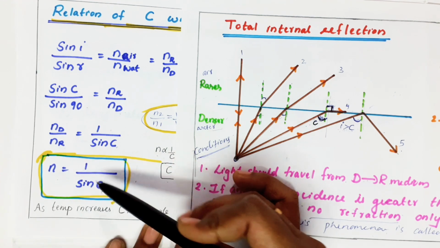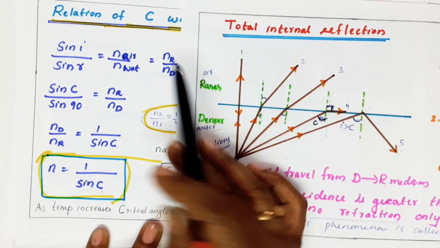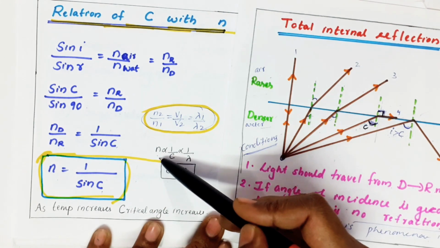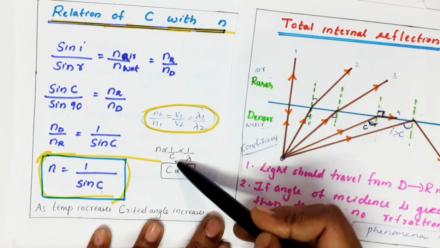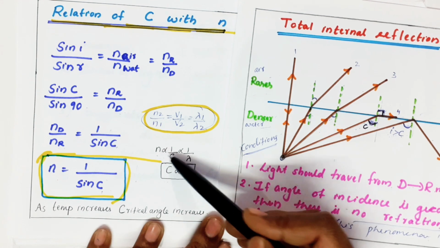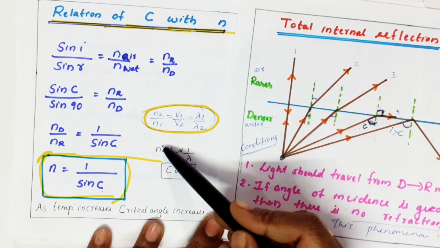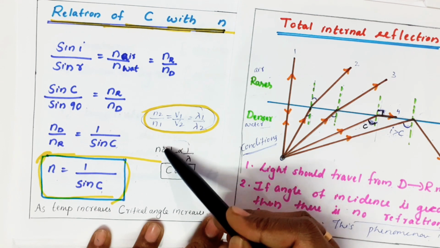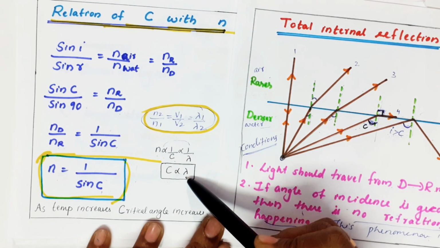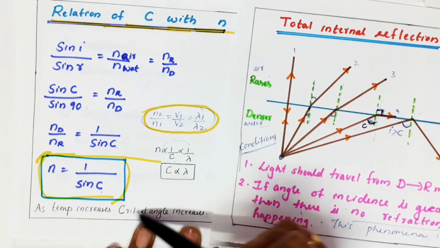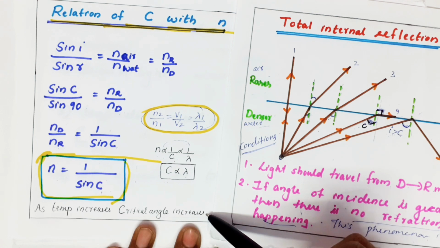This equation has a lot of physical significance. First one, critical angle and refractive index are inversely proportional. Critical angle and refractive index are inversely proportional, but refractive index and wavelength are inversely proportional, so critical angle is directly proportional to wavelength. Another one, as temperature increases, critical angle also increases.